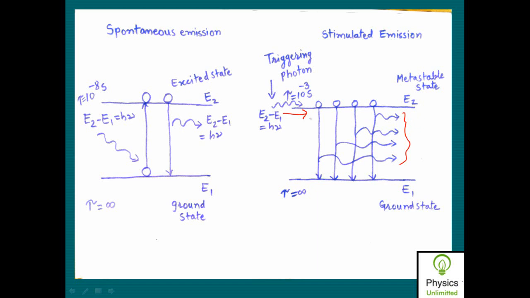Why is it called laser? Now if you look at this as a system, and if you consider this side as the input side and this side as the output side, what do you see in the input and what do you see in the output? What is there in the input?